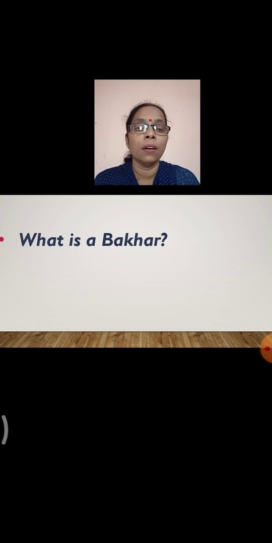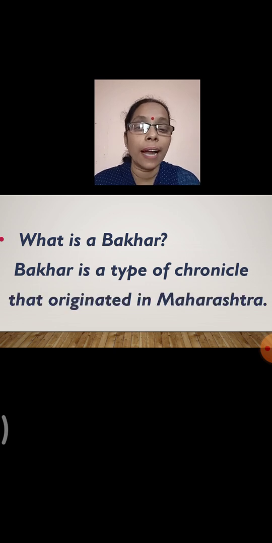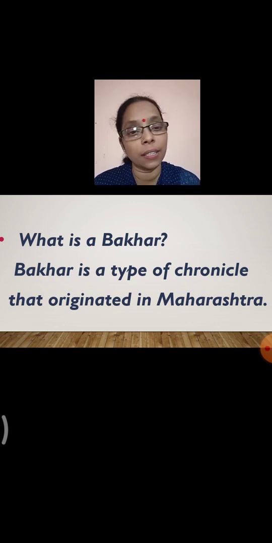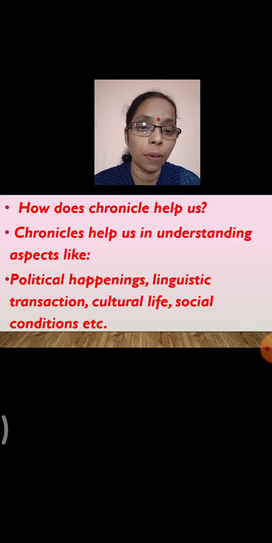Then next you have another term in history, that is Bakhar. Now what is a Bakhar? A Bakhar is a chronicle, and it is a type of chronicle that originated in Maharashtra. Now what is a chronicle? It tells you about the events that happen in a chronological manner, serially. Okay, so Bakhar is a type of chronicle which originated in Maharashtra. It tells you about the chronology of the various events that have taken place in the past.